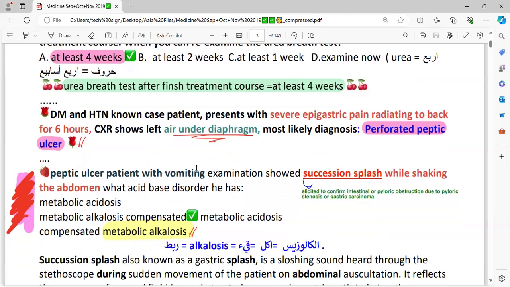Peptic ulcer patient with vomiting, examination shows succussion splash while shaking the abdomen. We used to perform this maneuver when somebody is having ascites. Succussion splash: you put your hand on the other side of the abdomen, and on one side you tap, there would be a splash. You would shake the abdomen. What acid-base disorder would he be having? Now, the clue: one is peptic ulcer, the patient is vomiting. In vomiting, we know that the patient is having hypokalemia, and due to hypokalemia there would be metabolic alkalosis. Your answer would be metabolic alkalosis.